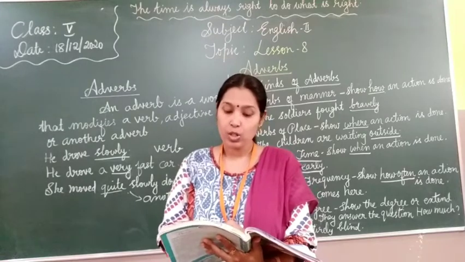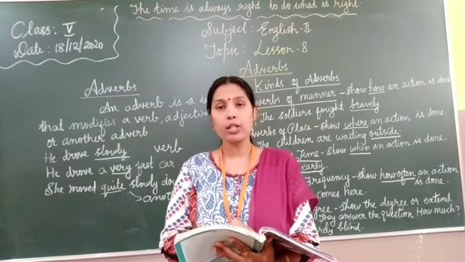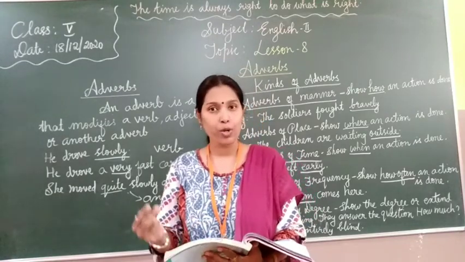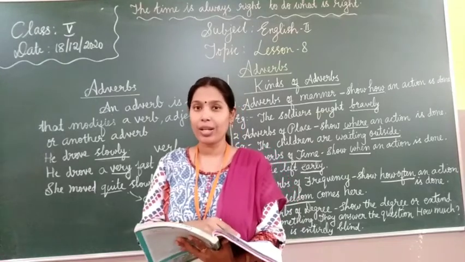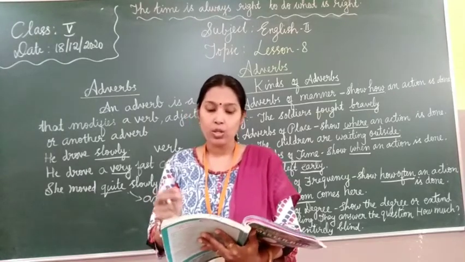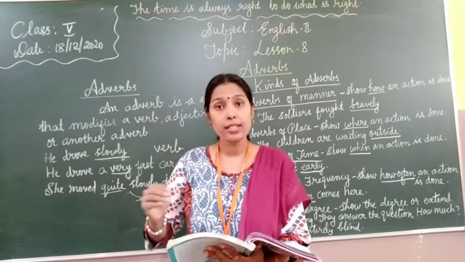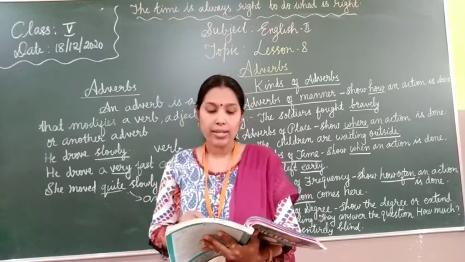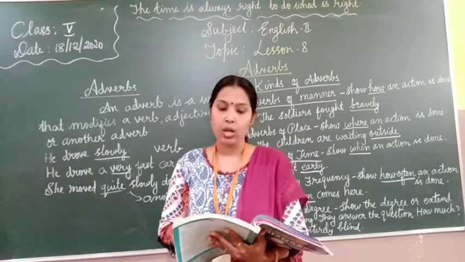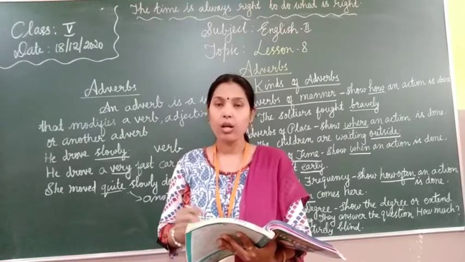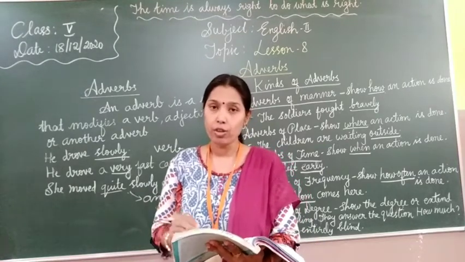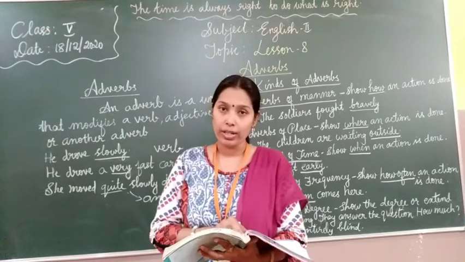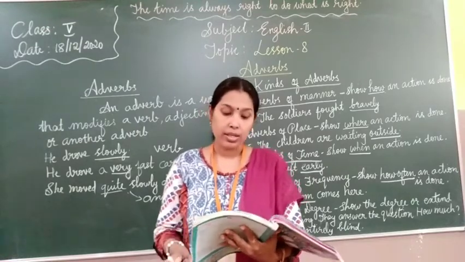Next, adverbs of degree. It shows the degree or extent of something. Degree means, you know, right? They answer the question how much. Some adverbs of degree are almost, nearly, fully, completely, very, etc. So see the example.